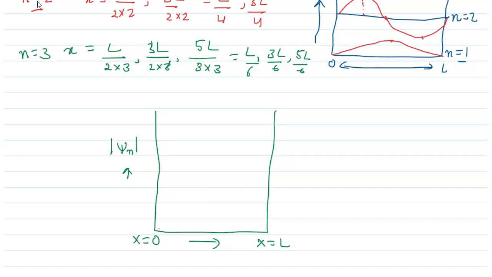Now the probability of finding the electron, if we draw that, for the n equals 1 state, the probability is in the middle only.